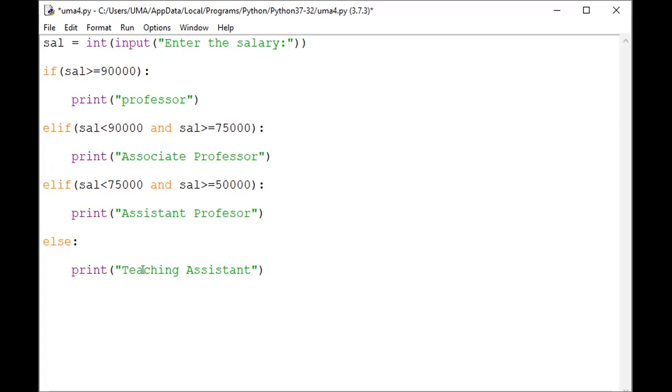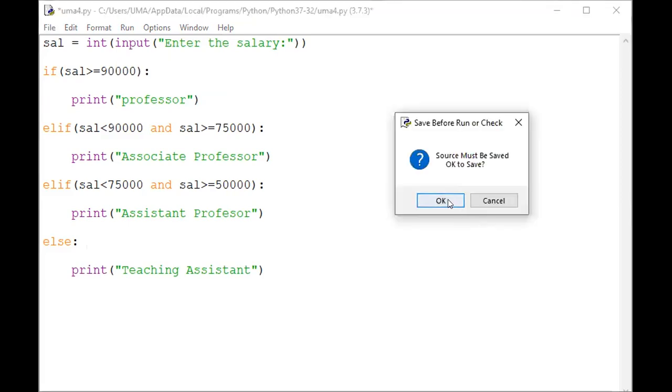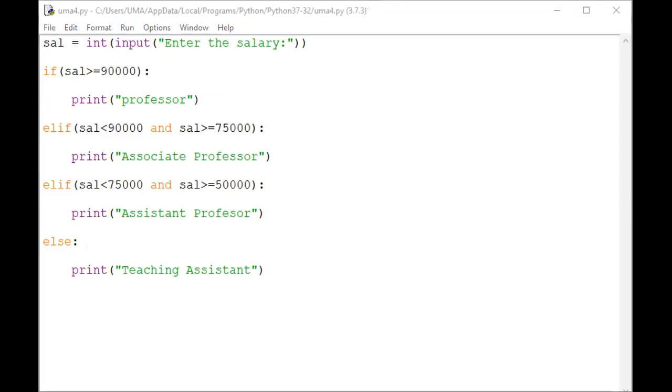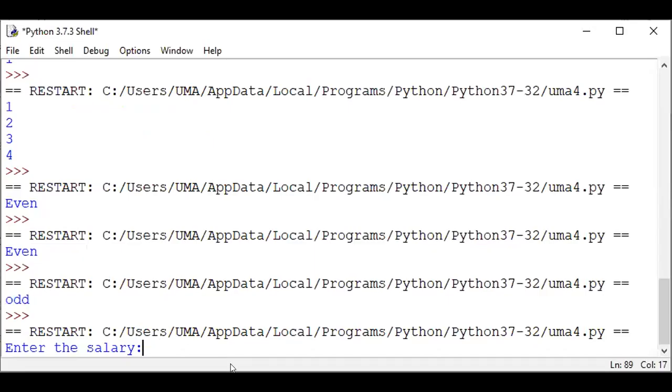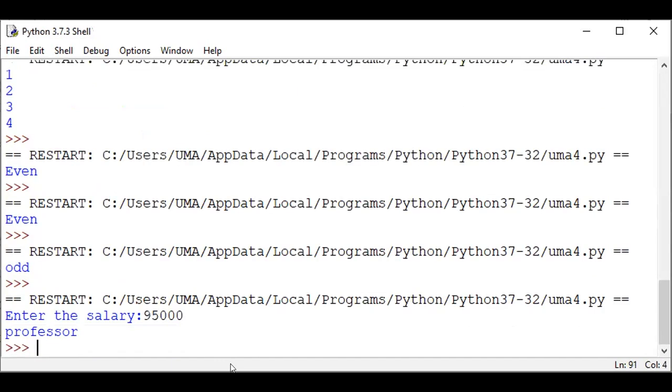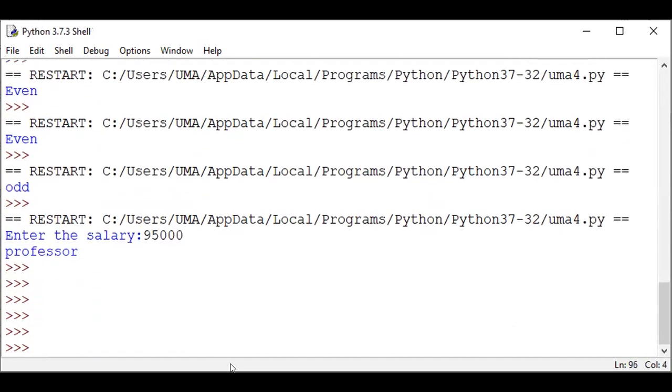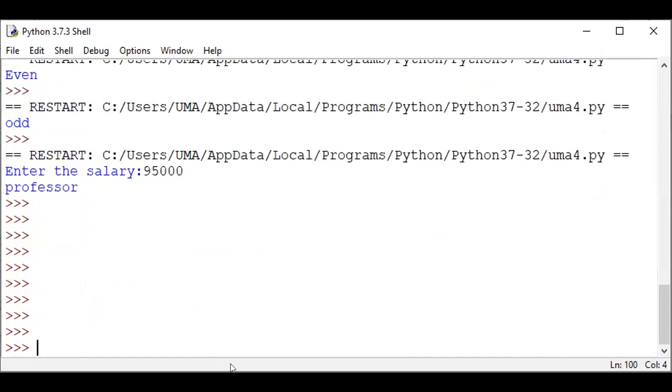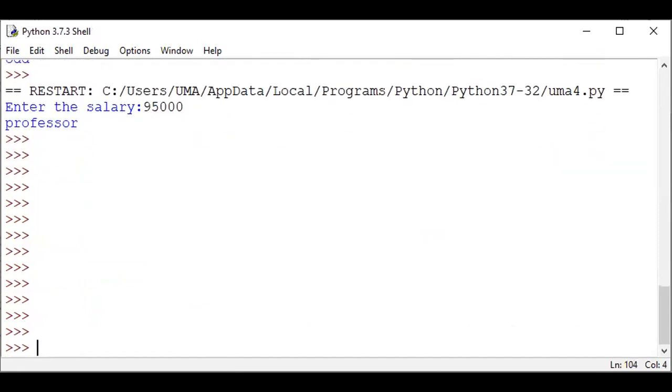For doing that, by using the else if statement, execute this block of statements. Yes, the result appears like this. Dynamically entering the salary, I'm going to enter the salary as, let us assume, 95,000. The 95,000 indicates the professor. Let us assume another way. Execute this program.